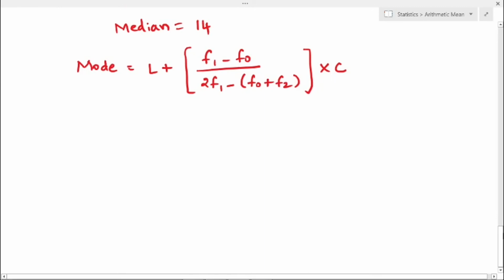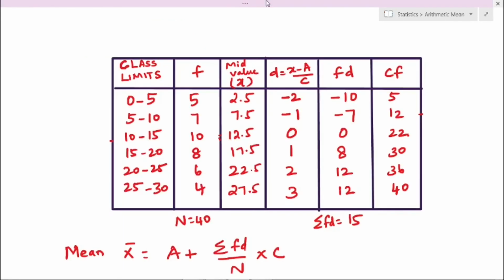Next, the mode value. Formula for mode is L plus (F1 minus F0) divided by (2F1 minus F0 plus F2) into C. So we have to find the frequency of the modal class, the frequency of the pre-modal class, and the frequency of the post-modal class. So first consider the frequency value. So the highest frequency is 10.